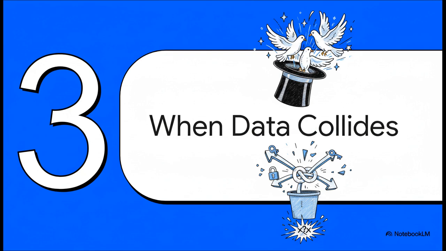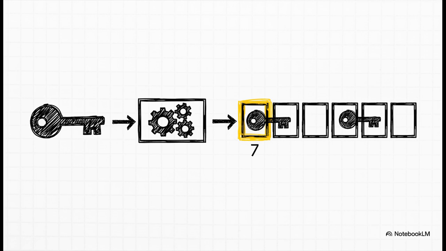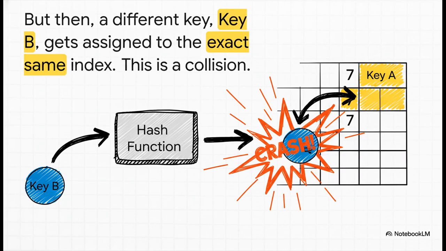This is where the magic of hashing faces its single biggest test. All right, imagine our hash function finds a perfect spot for our first piece of data. We'll call it key A, at address number 7. So far, so good. Everything's working just like it's supposed to. But then a totally different piece of data, key B, comes along. The hash function does its math and oh no, it wants the exact same spot, address number 7. Now we have two different things trying to squeeze into one spot. This, right here, is a collision.